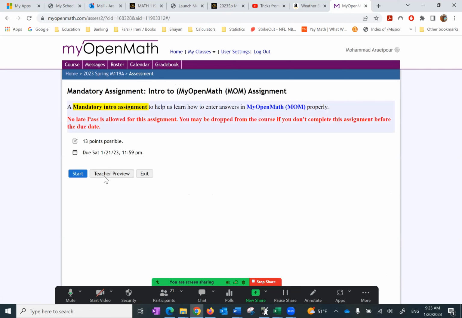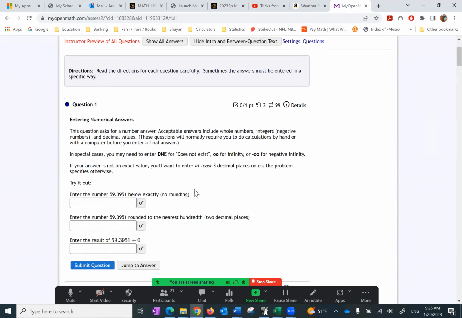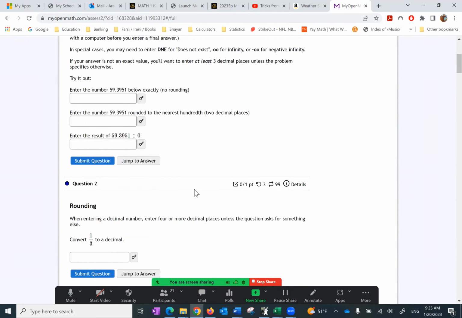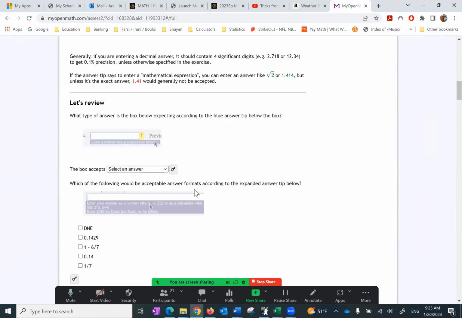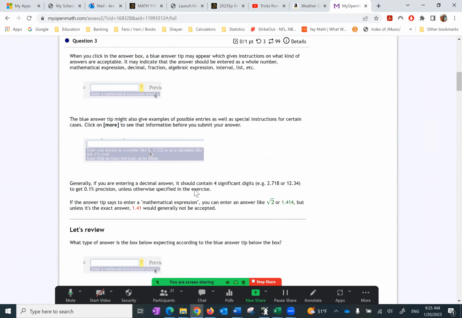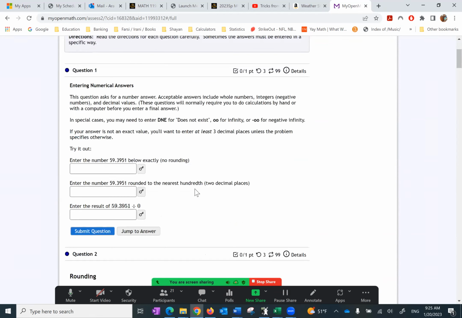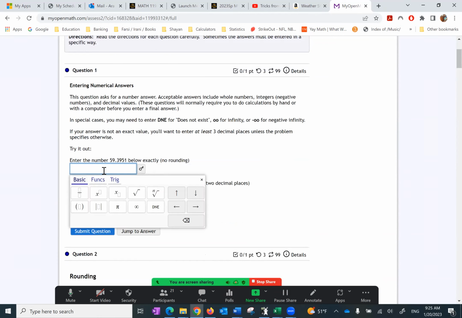The idea is this will run you through how to put in the information as far as dealing with my open math. For example, the very first one, enter this number. Notice the moment I click on this blank, it brings me a math editor.